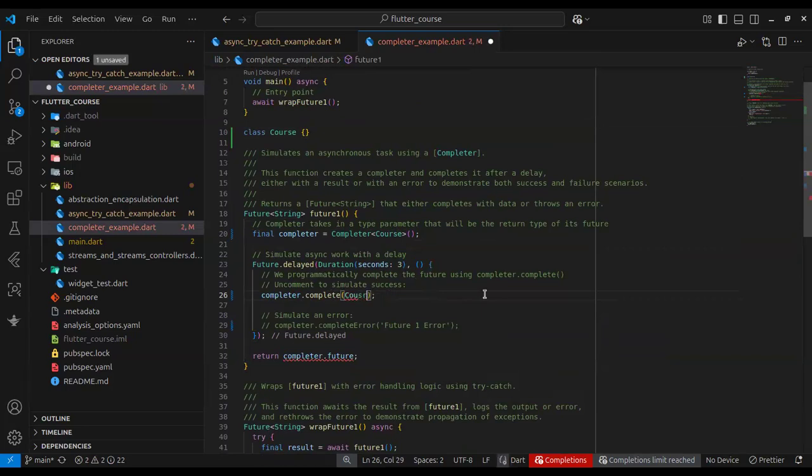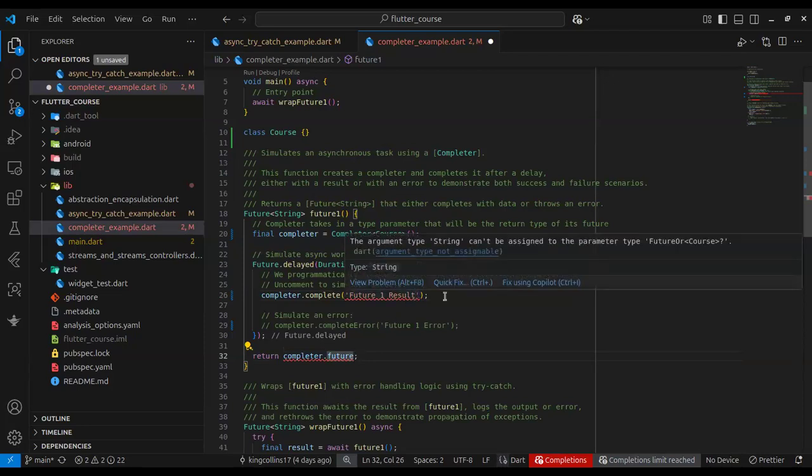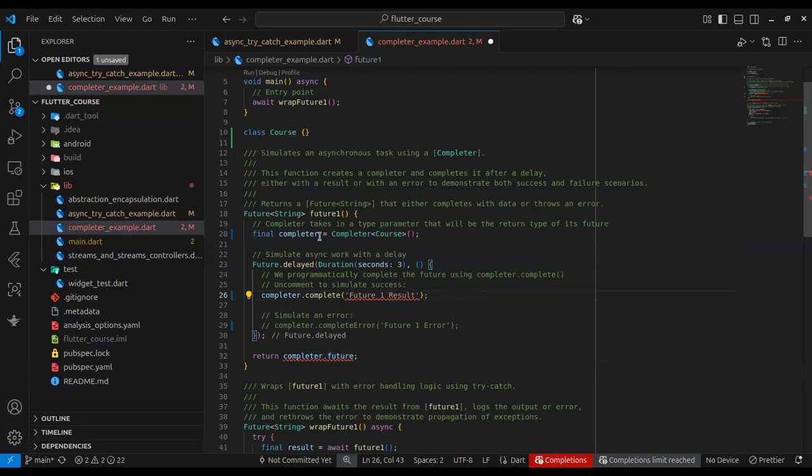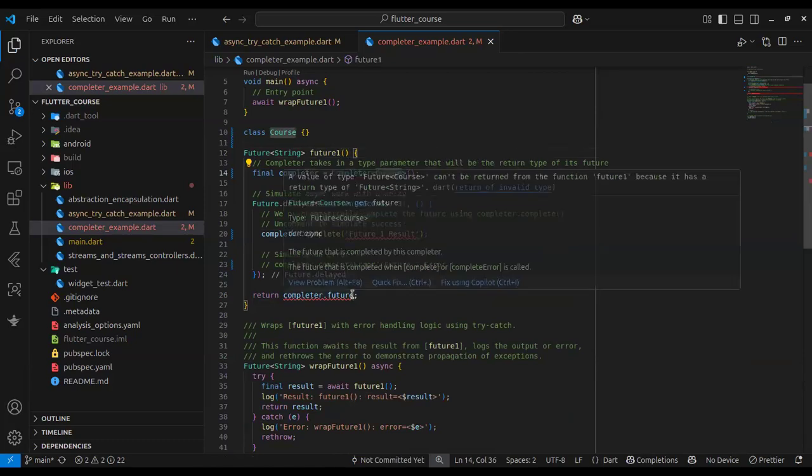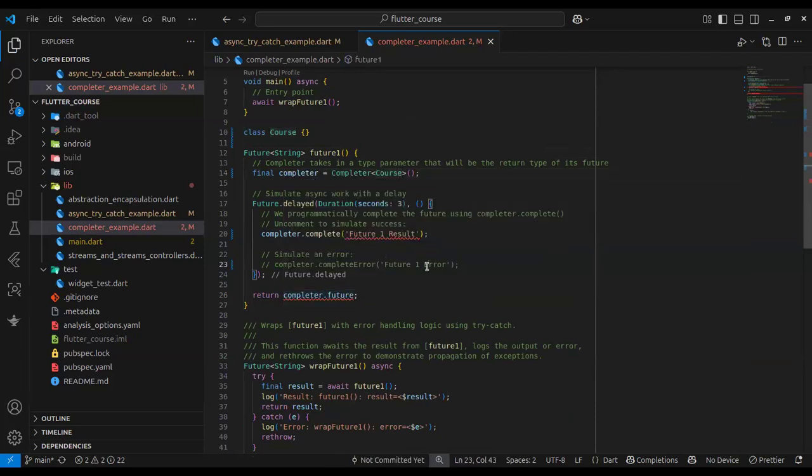So why is the completer.future returning an error even when you made it an integer that time? Remember, this future is wrapped inside. Look at this future one. What is the return type of future one? A string. Good. But now we are returning a completer's future, and this completer's future is a future of course. Do you understand? Yes, I do. That's why it throws an error. Thank you very much. Okay, so let's move on.